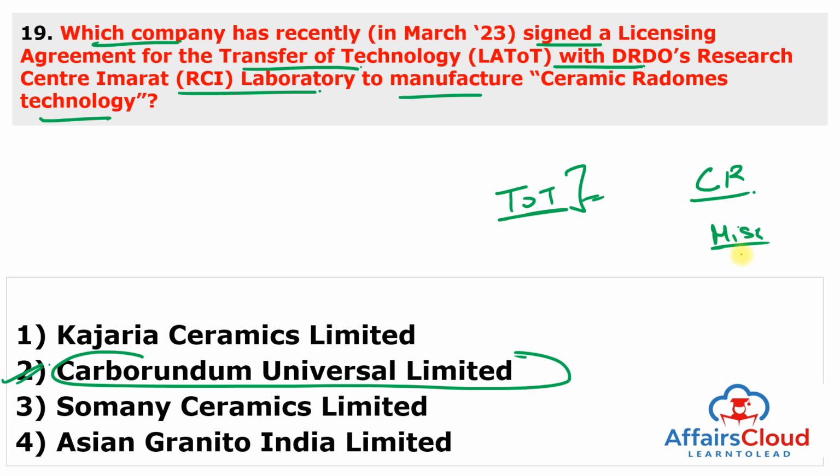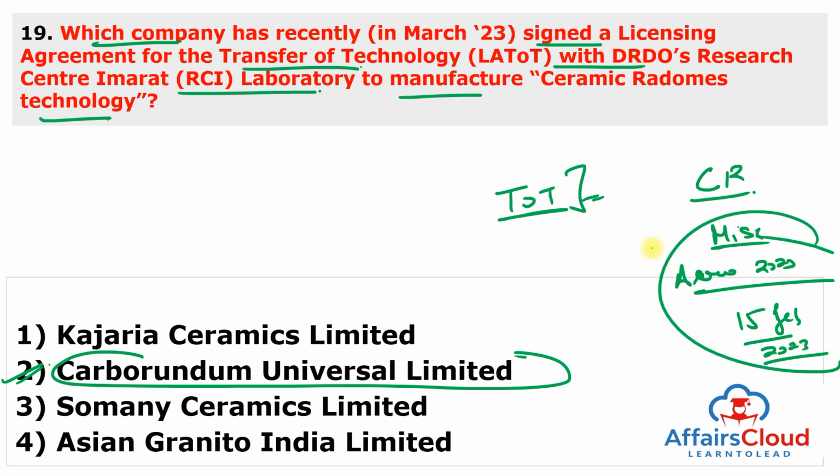Ceramic radomes technology is considered state of the art across the globe. This transfer of technology was handed over at Aero India 2023, which was held in Bengaluru on 15th February 2023. We already covered, this is very important, that the Aero India 2023 show was hosted in Bengaluru, Karnataka.